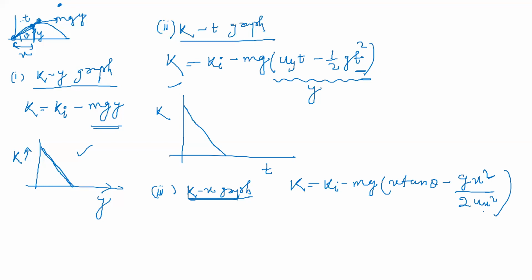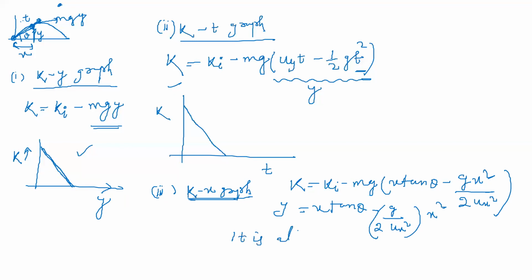Because we know the loss in kinetic energy is mgy, and y is equal to x tan theta minus g by 2ux square into x square. We have already derived the equation of trajectory. So here you see it is also a parabola. It is also the equation of a parabola.